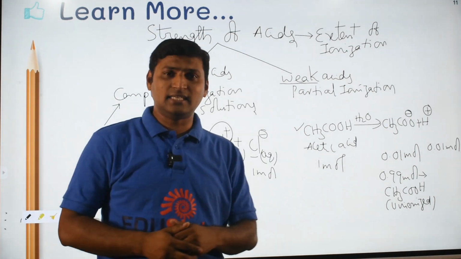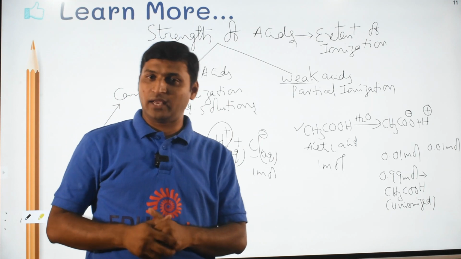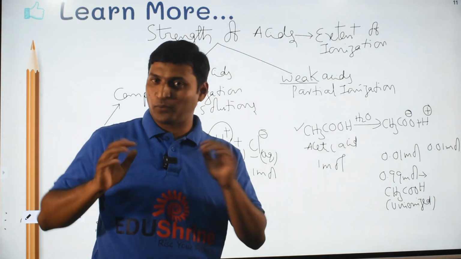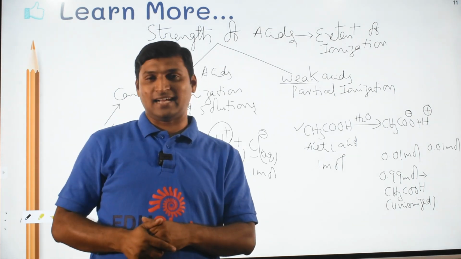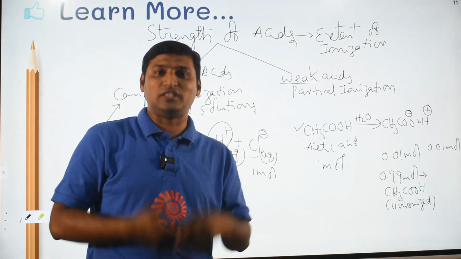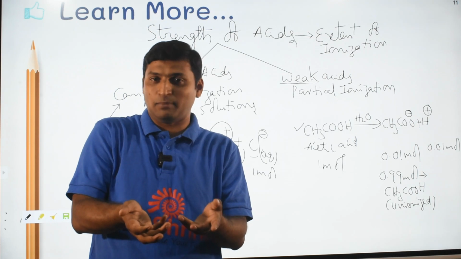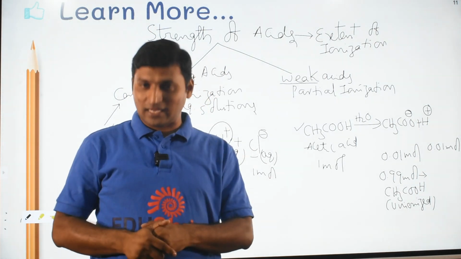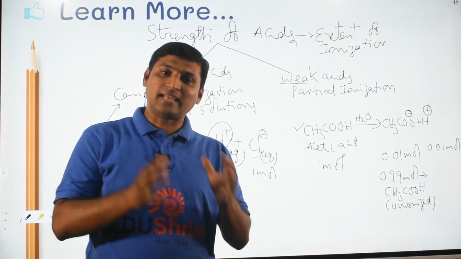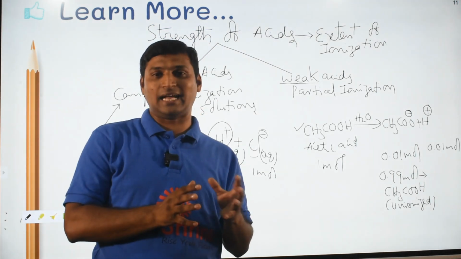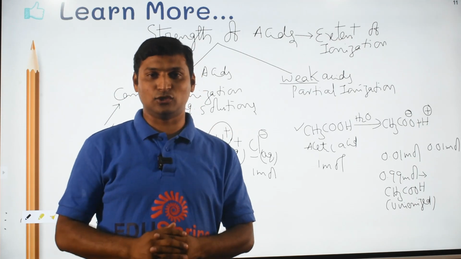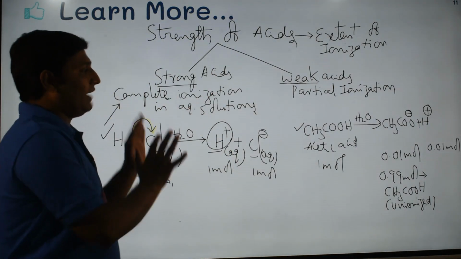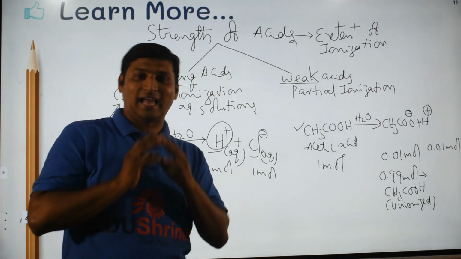When it comes to weak acids, all organic acids are weak, all carboxylic acids, any other organic acids you take, all of them are weak. Among inorganic acids, you have carbonic acid, which is a content of your soda and other beverages, you drink it happily. Then you have got sulfurous acid. Like that, there are a few inorganic acids which are weak acids also. Now, this is what we have understood about strength of acids.